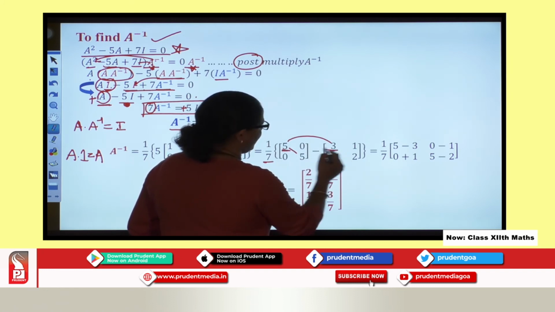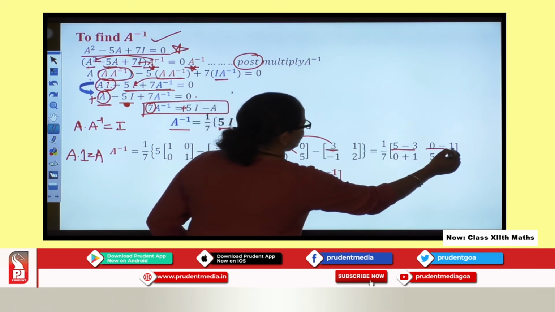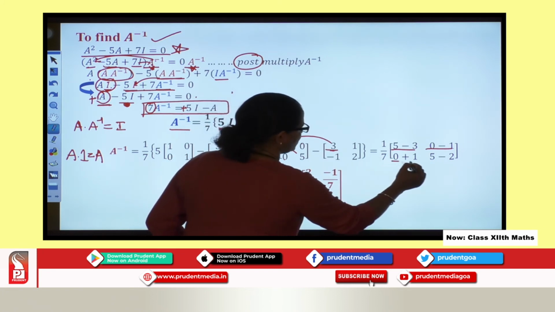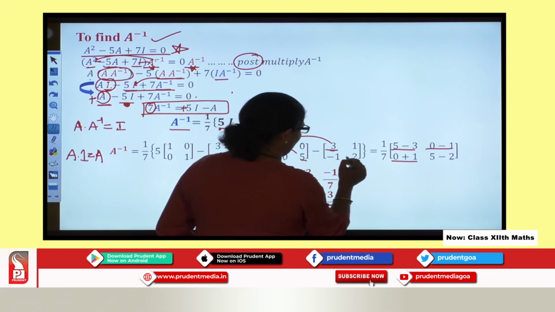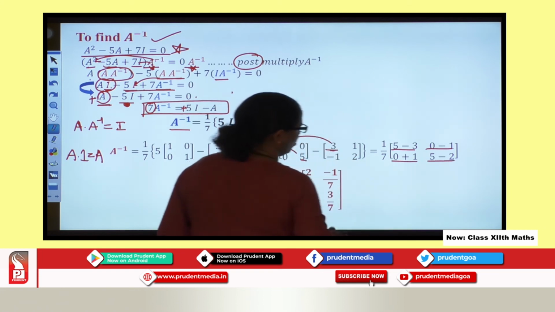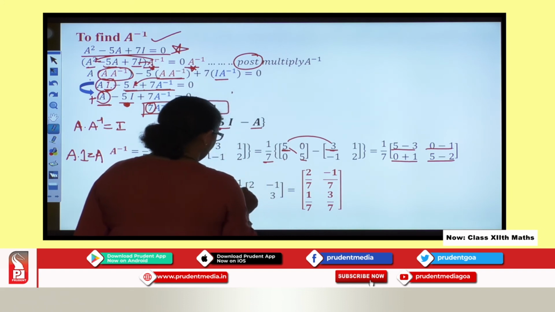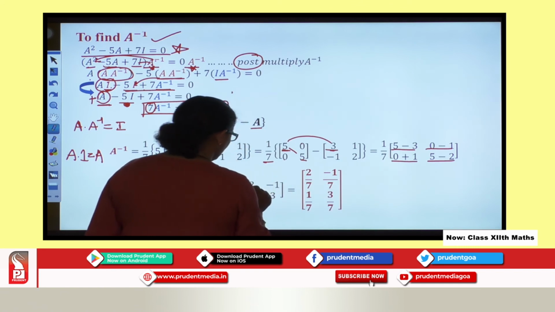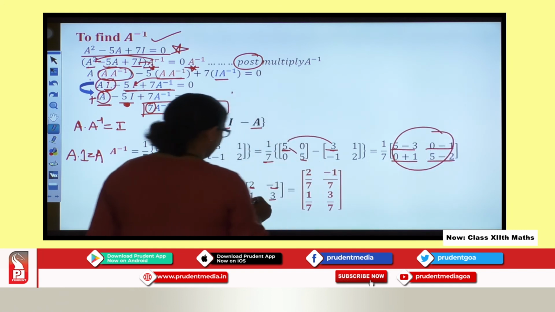So you can see 5 minus 3, then 0 minus 1, then 0 minus of minus, plus, so you get 0 plus 1, and here you get 5 minus 2. So here we go. When we simplify it further, I get 1 by 7 into the matrix 2, minus 1, 1, 3. So after I simplify this, what I get is this.